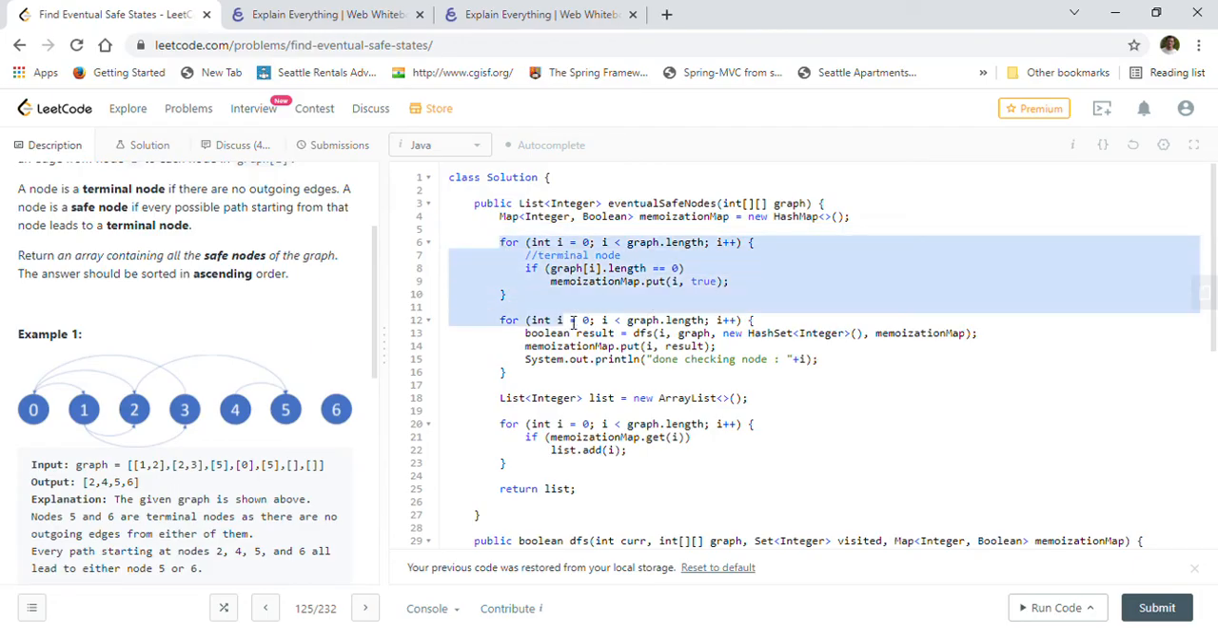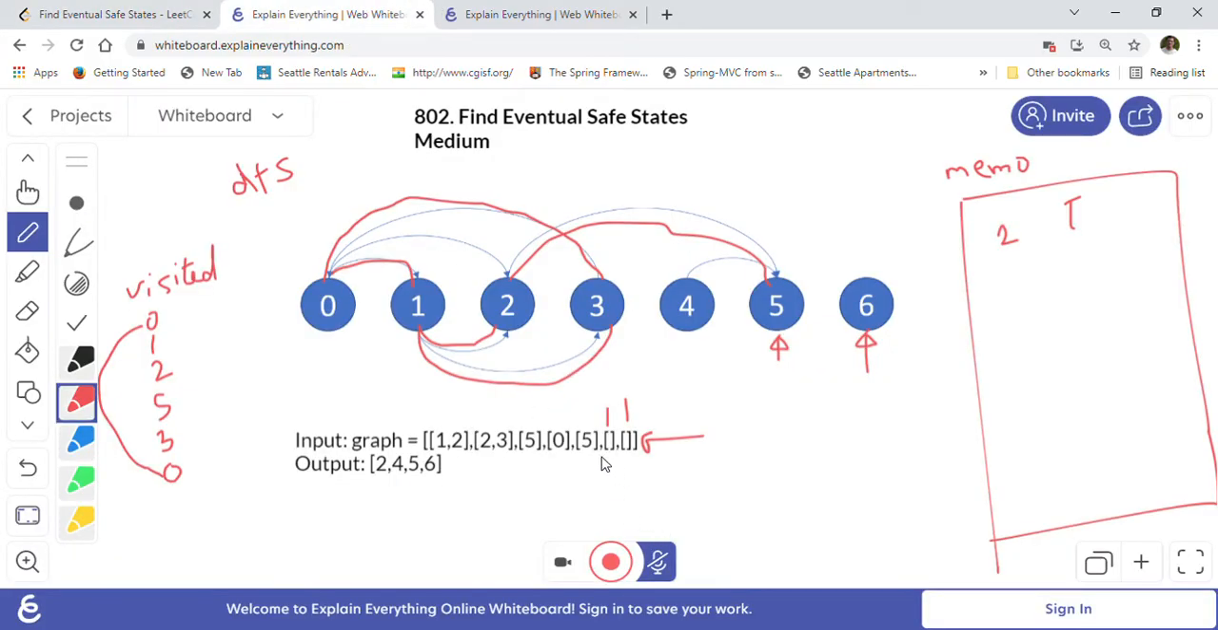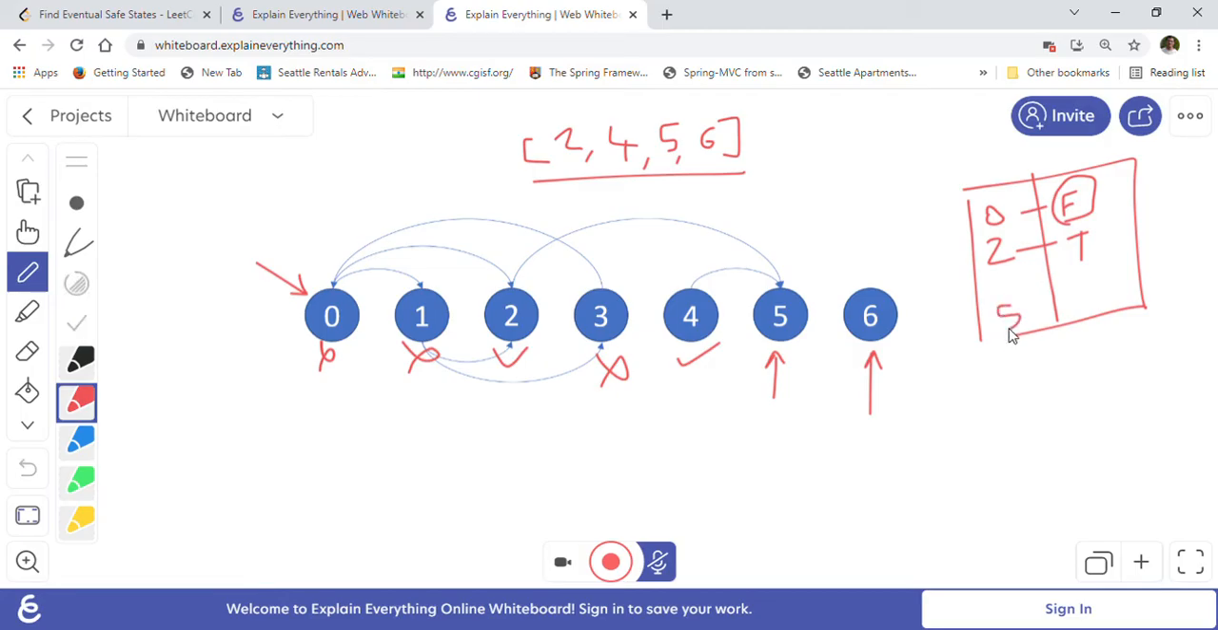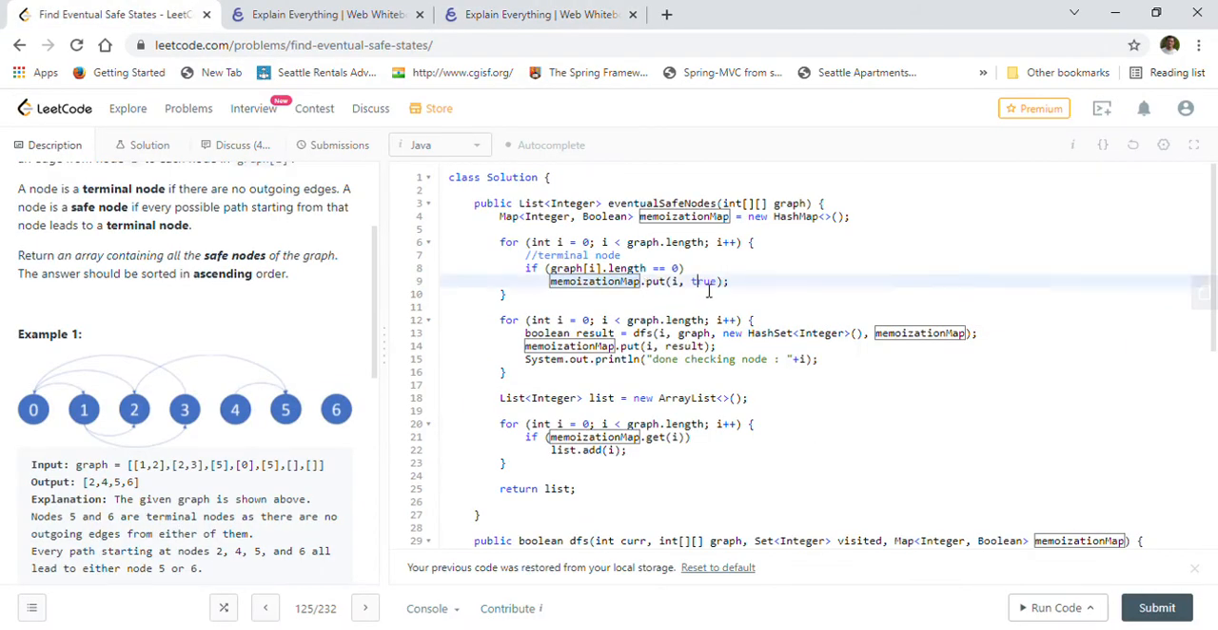First, we will go through the graph that is given to us, this 2D graph, and we will put a node into the memoization map if the length of that node's array is 0. For example, these two have length 0, so those are terminal nodes. So we will put 5 and 6 into our memoization map as true, because a terminal node is automatically a safe node.